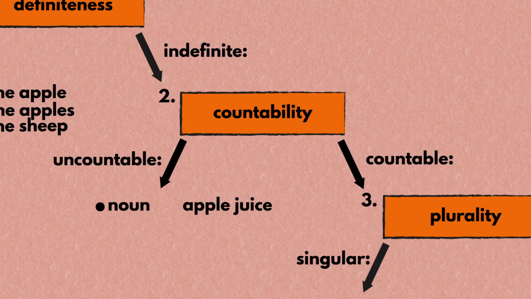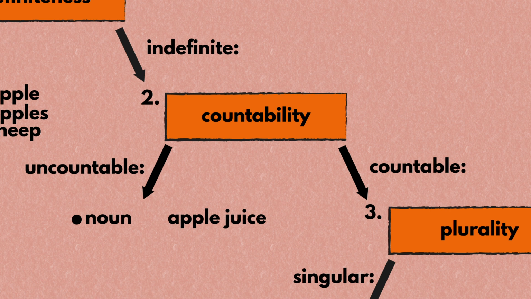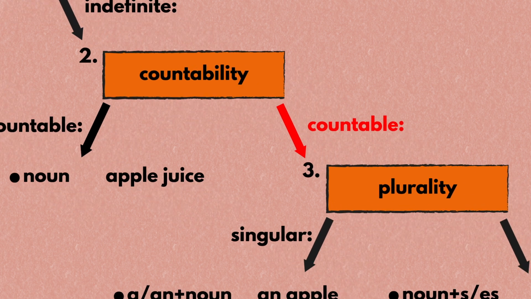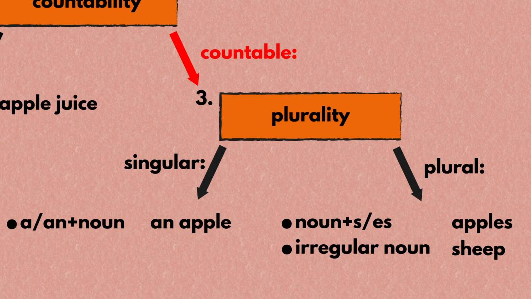So, coming back to the graph, if your answer to the second question is, my noun is uncountable, then you leave the word alone and the process ends here, as in apple juice. However, if your answer is, my noun is countable, then we move on to the last question, whether the noun is singular.